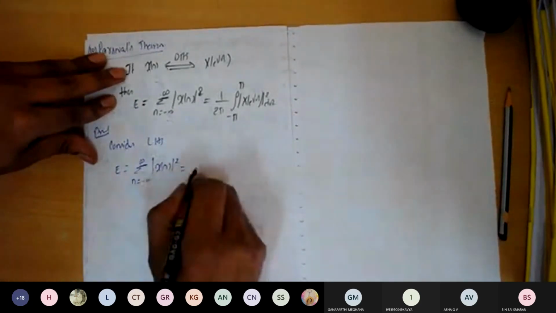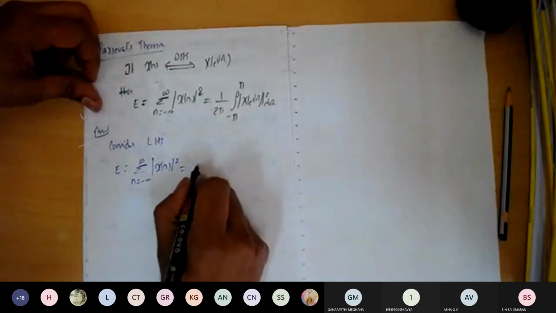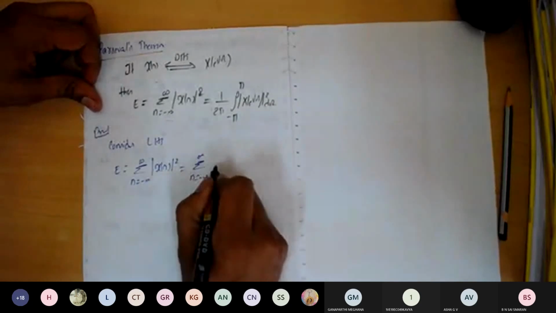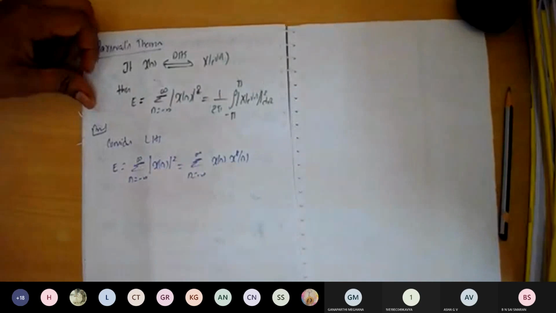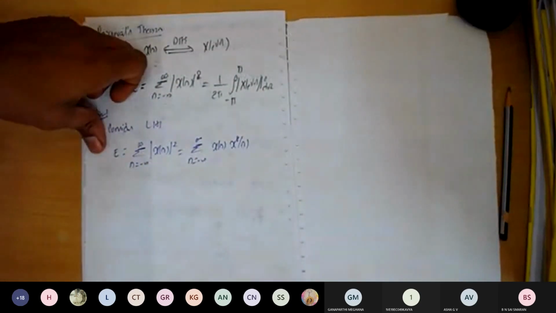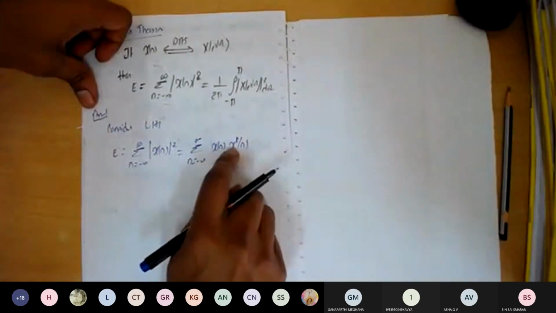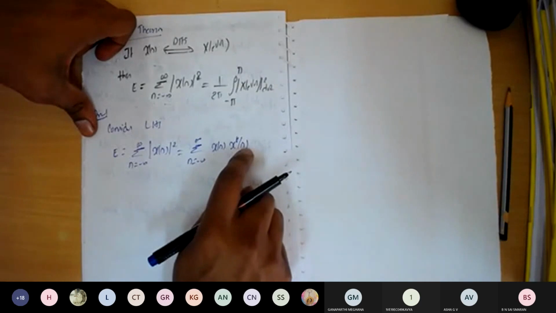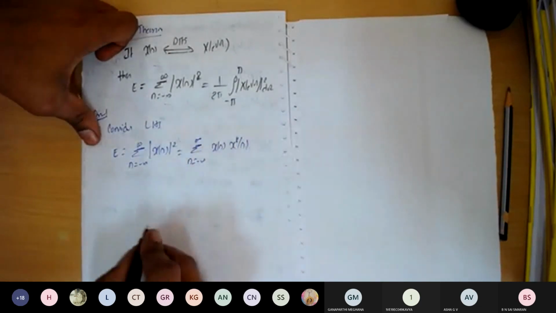So the magnitude square we can write as a product of x of n into x conjugate of n. So it is summation minus infinity to plus infinity x of n into x conjugate of n. That will represent the magnitude of the signal. Now, in order to get this quantity, I'm going to consider the inverse DTFT of x of e to the power of j omega, and we are going to substitute the formula for x conjugate of n, and we'll get the required quantity.